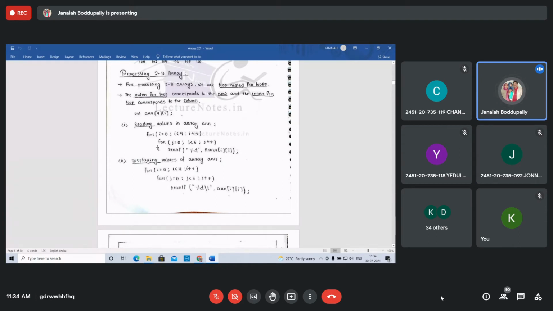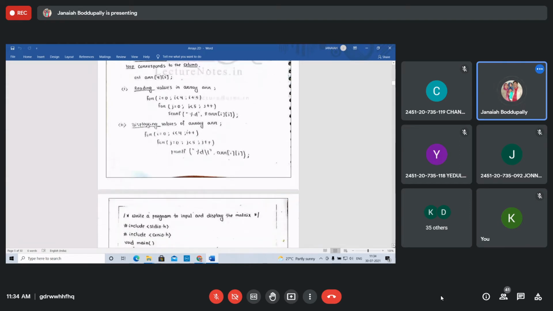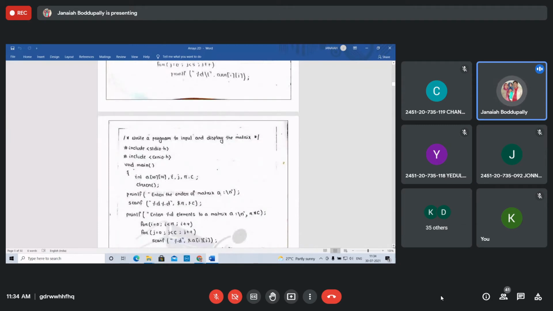Right? This is reading of the array elements using these statements with 2 nested for loops. Displaying values of a 2-dimensional array: same, but see, for I equal 0, I less than 4, I plus plus, for J equal 0, J less than 5, J plus plus. printf percent d, backslash t for a tab space between the elements, A of I, J. You can display the elements. See this. Very important, reading and displaying the array elements.